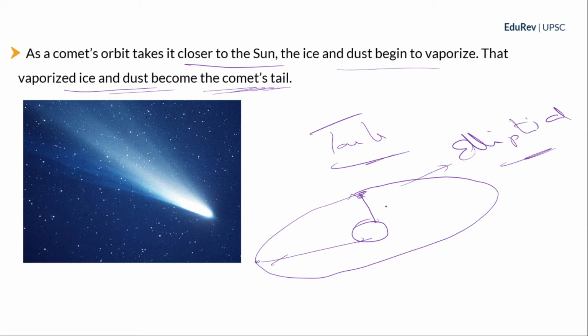So in the orbit, sometimes the comet is very far away from the sun or sometimes the comet is close to the sun. So as the comet comes close to the sun, the ice and dust present on the comet's surface begin to vaporize and they form the comet's tail. So the comet's tail is one of the most prominent features of a comet. That is how you can actually differentiate a comet from an asteroid. Clear, right? So I hope you understood the concept of comets.